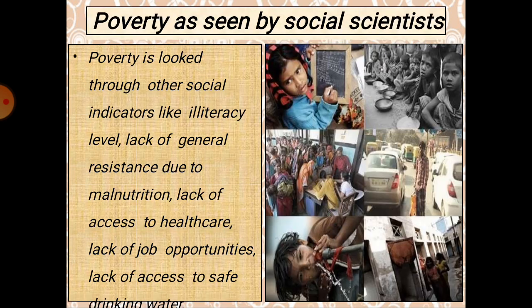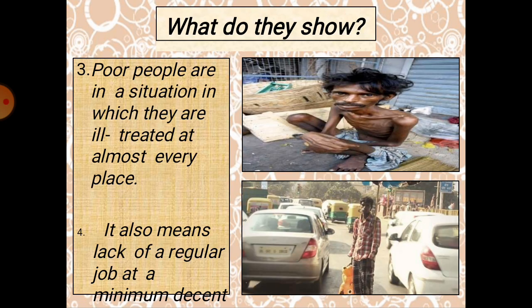Based on these two case studies, we have come to a conclusion that the following are the reasons for them to have this condition. First is landlessness. They do not have land of their own, so that is a major reason they live in poverty.